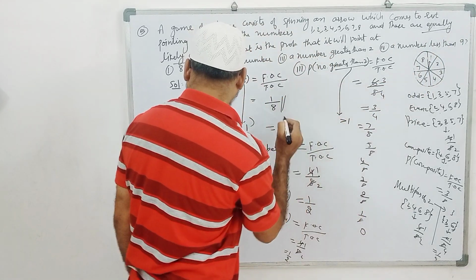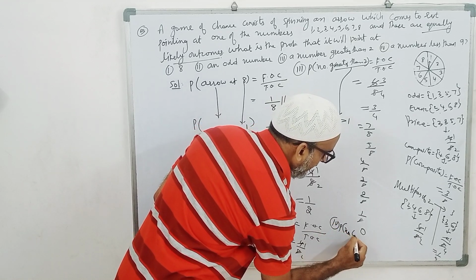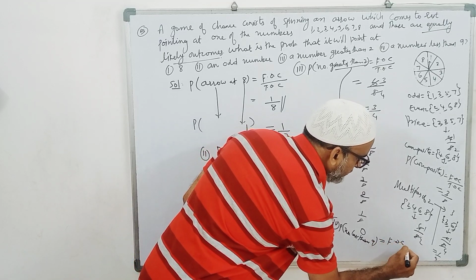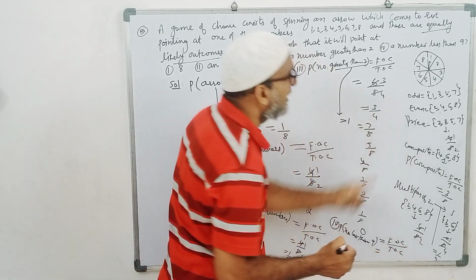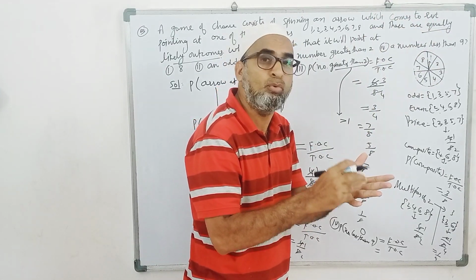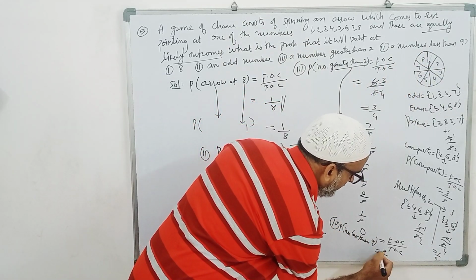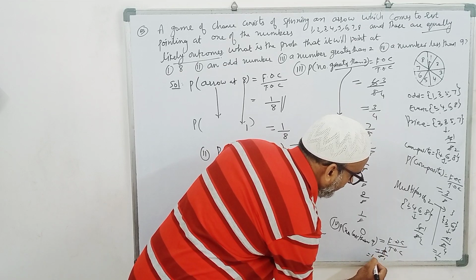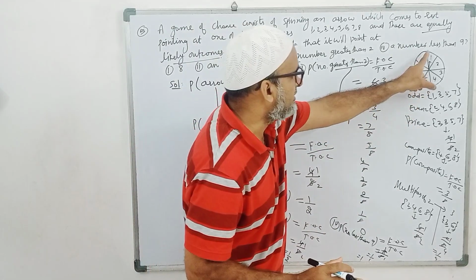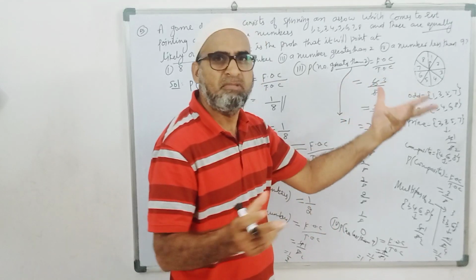Next is the fourth problem here. Probability of number less than 9 is equal to favorable outcomes by total outcomes. Less than 9 means 8, 7, 6, 5, 4, 3, 2, 1. How many? Less than 9 means all cases, so favorable is 8. Total is also 8. 8 by 8 is equal to 1. This is called a sure event. Compulsorily it is happening, as less than 9 means all cases. Like that, less than 8, less than 7 also.